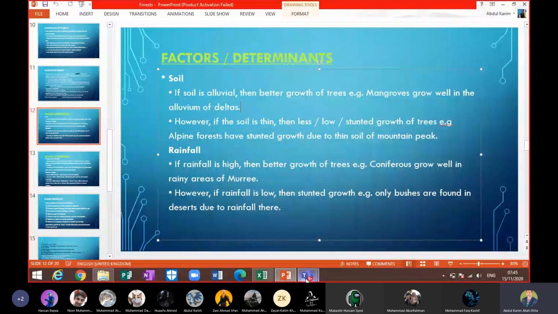Like in some areas we have a lot of trees, beta. Like if we go into the desert, we have a less number of trees, or we have less vegetation. So what are the determinants, beta? As you can see in the slide, there are two determinants or factors mentioned here, beta. They have been explained. Number one, soil.